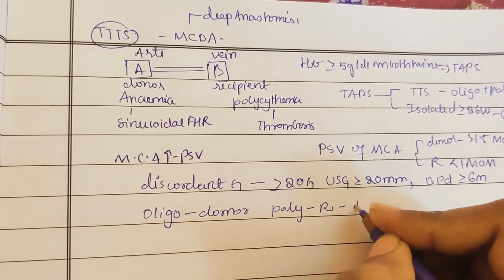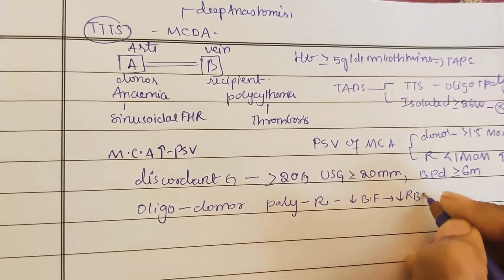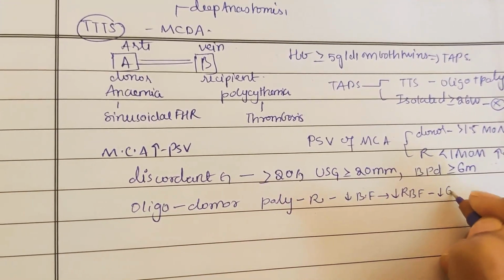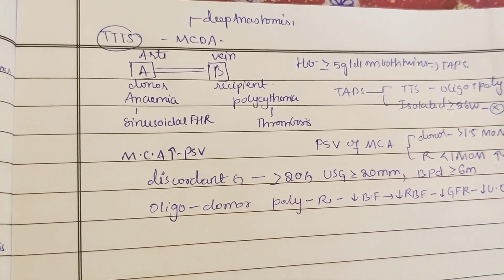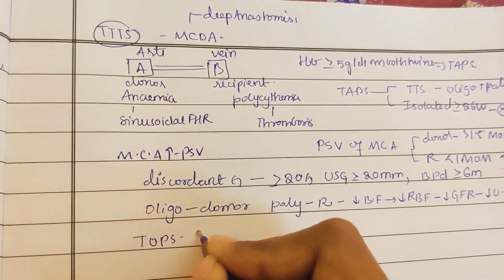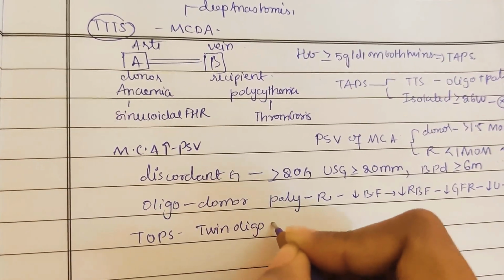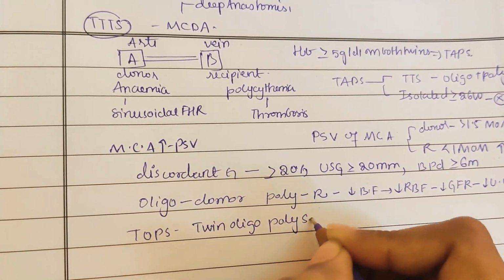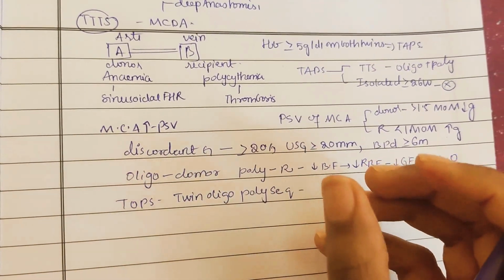Because of that there is low renal blood flow, low GFR, low urine output. So coming to TOPS, that is twin oligo polyhydramnios sequence. That is, if one twin has oligohydramnios, the other twin will have polyhydramnios.